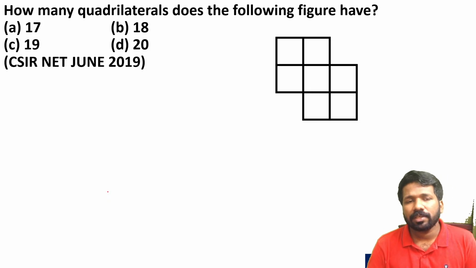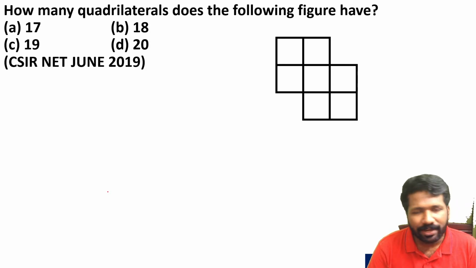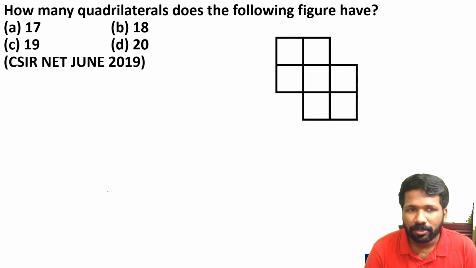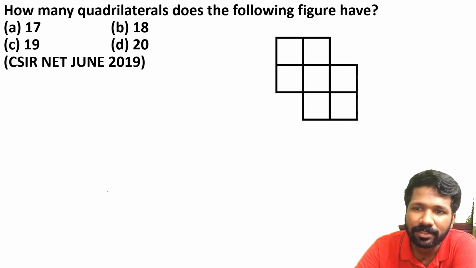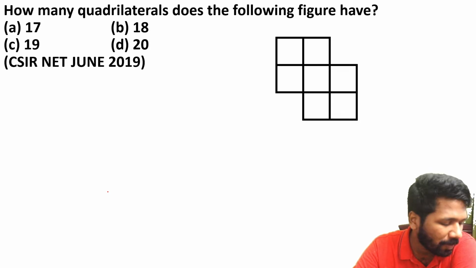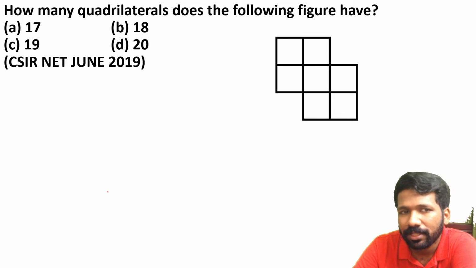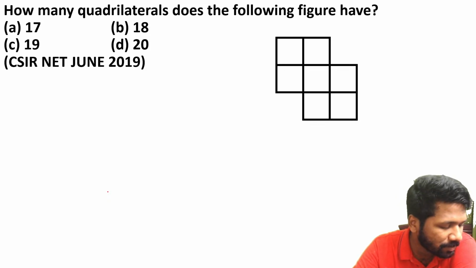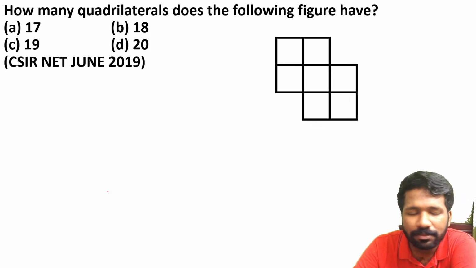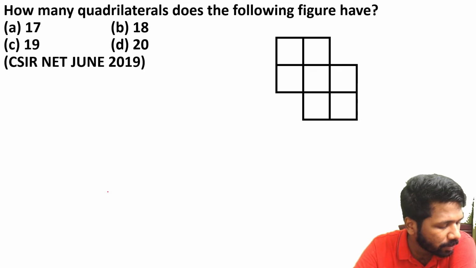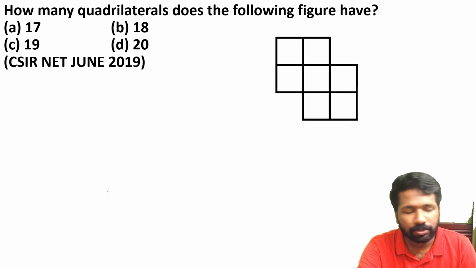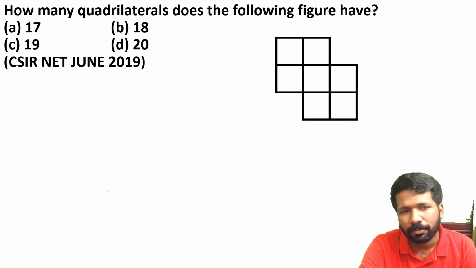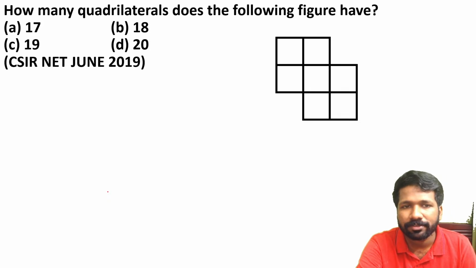Even if the question is asking about quadrilaterals, here the quadrilaterals present are only squares and rectangles, or rectangles in short, because squares are also rectangles. There is no other special type of quadrilateral here. That is why counting the quadrilaterals in this question means only counting the rectangles, because squares will also be counted when we say rectangles. So non-square rectangles and square rectangles, both we need to count here, unlike the previous question.